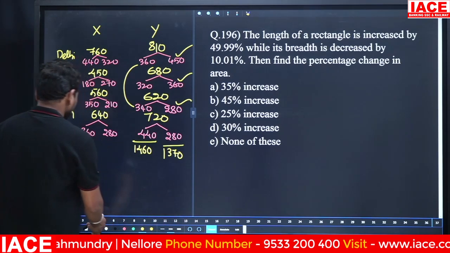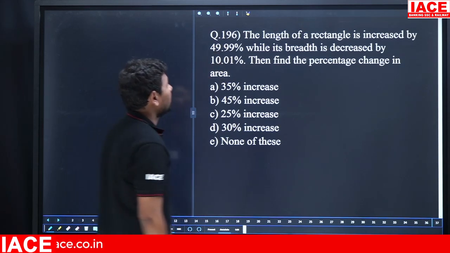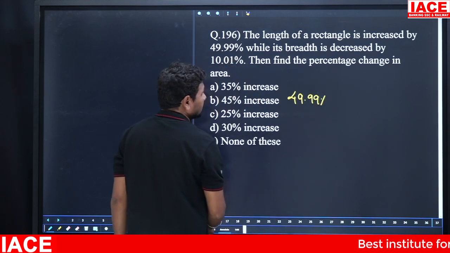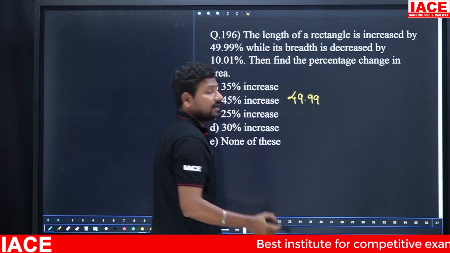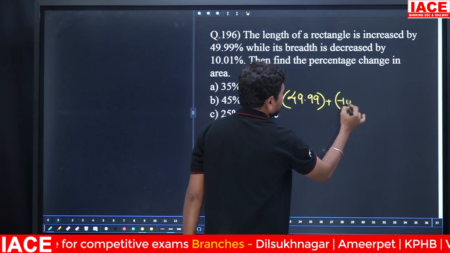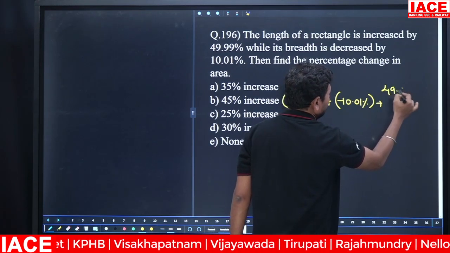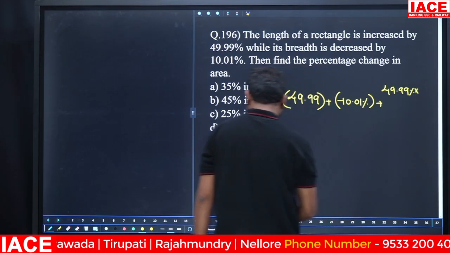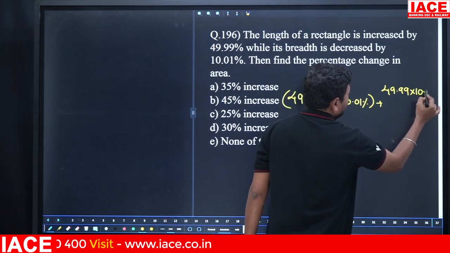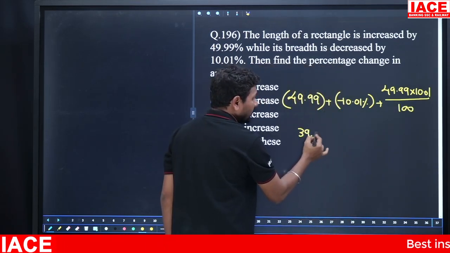Next we have a miscellaneous question again. The length of a rectangle is increased by 49.99 percentage. We can apply the net percentage change formula. Okay, net percentage change formula, X plus Y plus XY by 100. This is the increment, we can take plus. And next decrement minus 10.01 percentage. X plus Y plus XY by 100. 49.99, percentage no need to write, into 10.01 by 100.